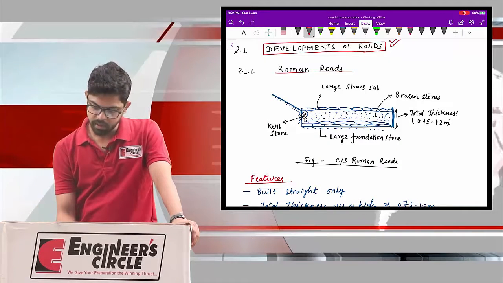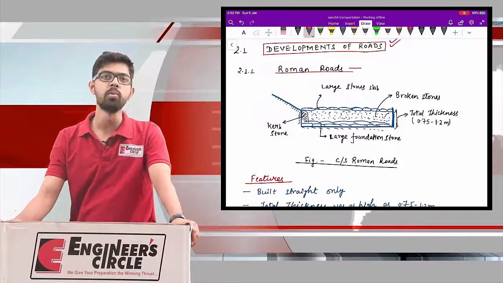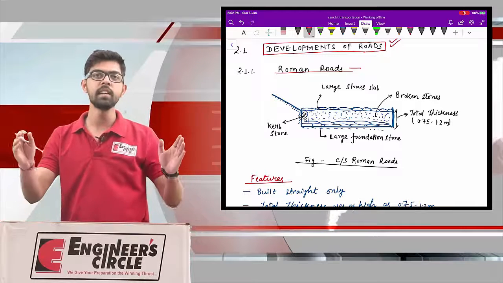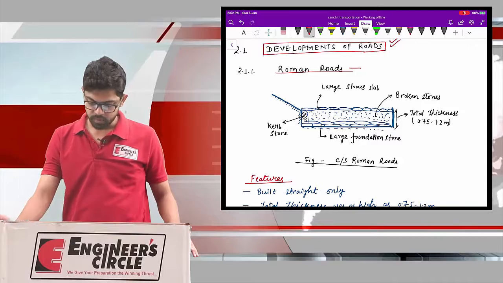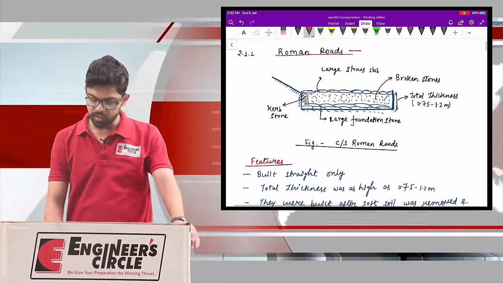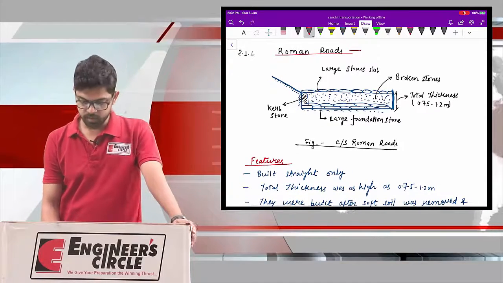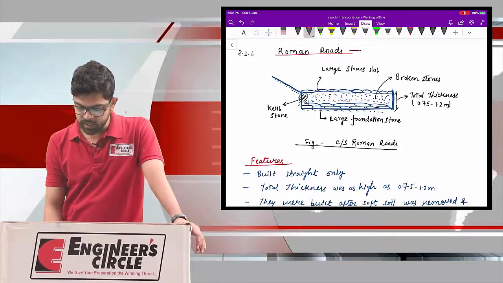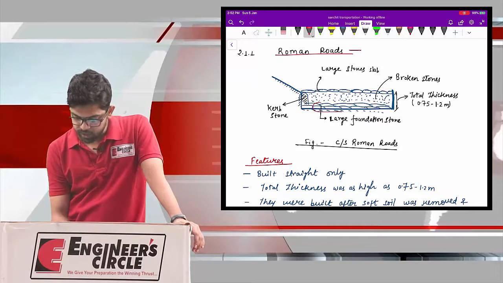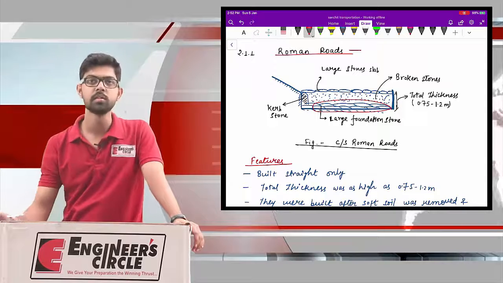and therefore the very first road development was the Roman roads. These were the earlier roads. I have drawn a brief diagram of these Roman roads. In this diagram you can see that these are the large foundation stones.